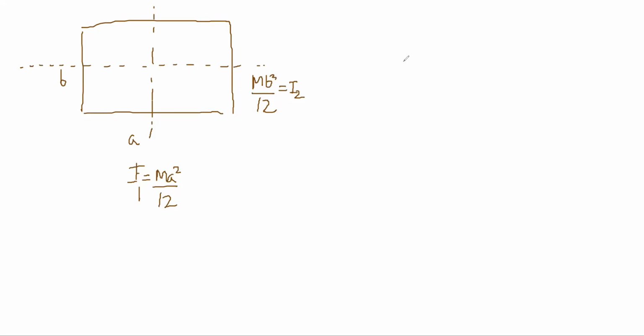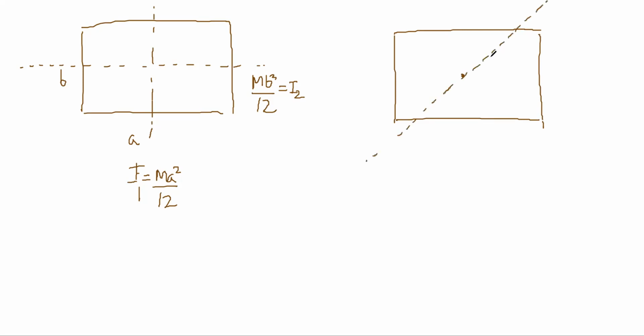Now what about this moment of inertia? Same rectangular sheet, through the center point there is an axis, perpendicular to the plane. You could spin the thing like this.